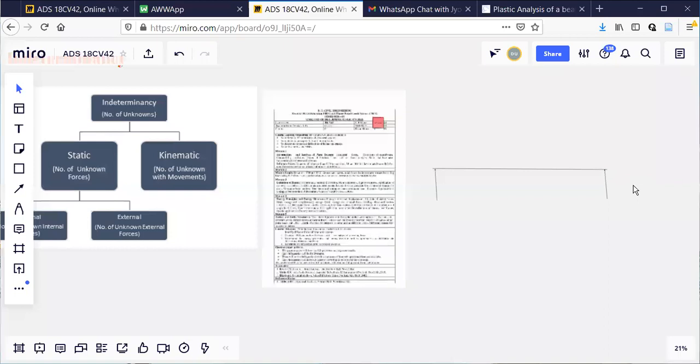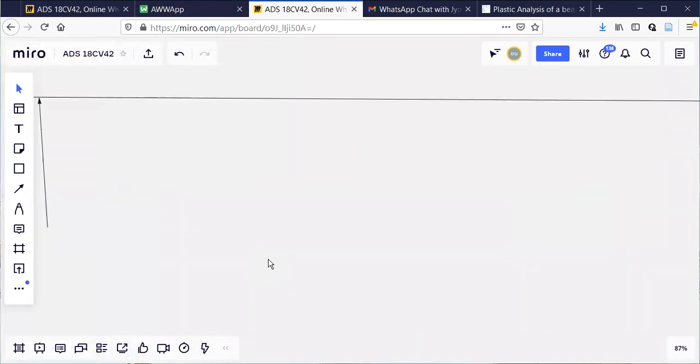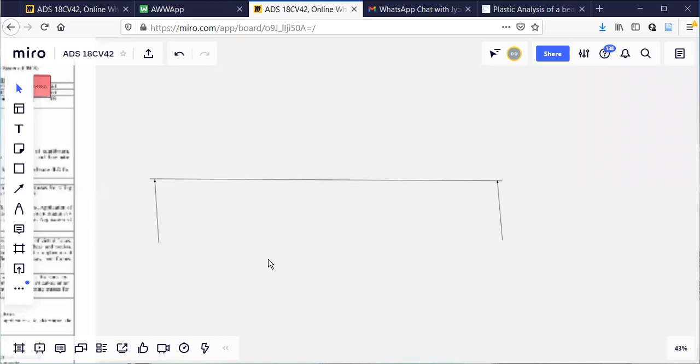Can you see this beam that I'm drawing? Is it visible to all of you? If it is not visible, I'll do it like this. Is it visible now? Yes, sir. Okay.